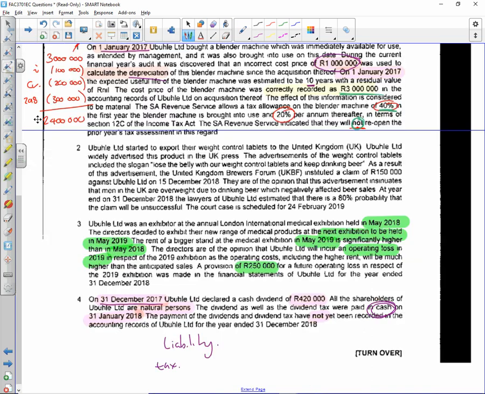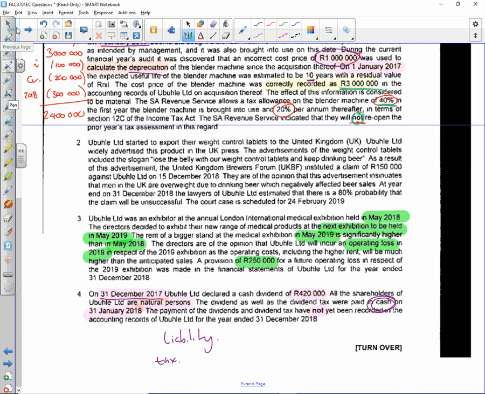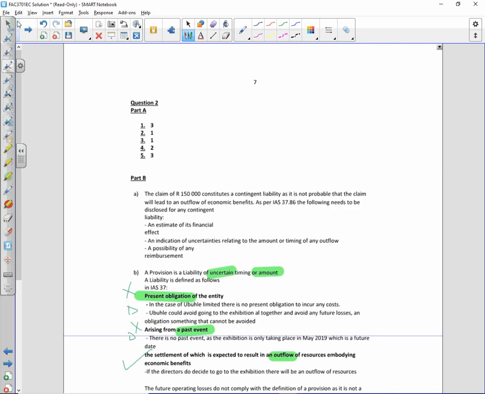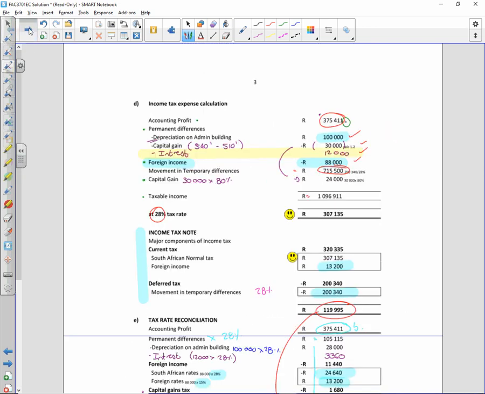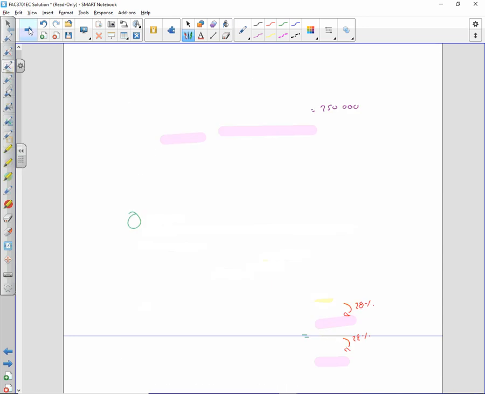Let's just backtrack a step. In terms of my timeline, my dividend was declared 31 December 17.